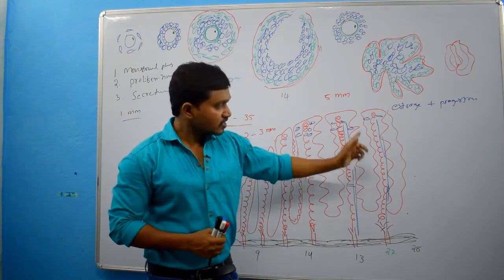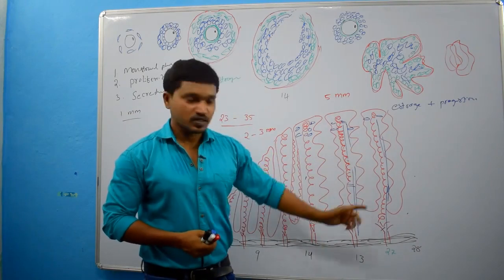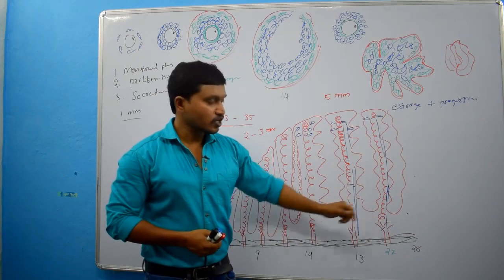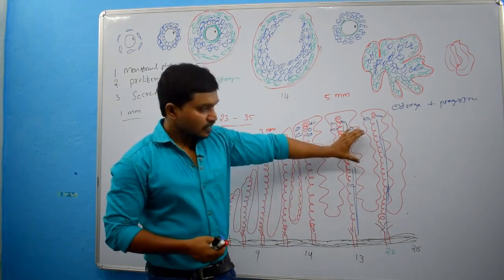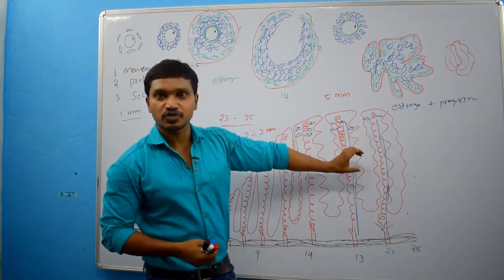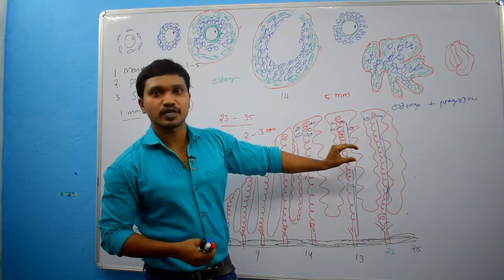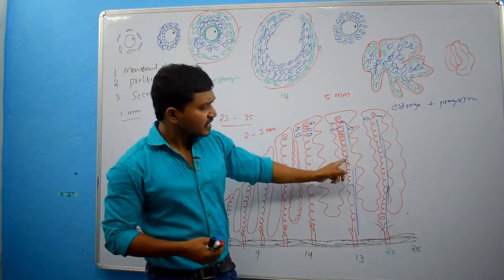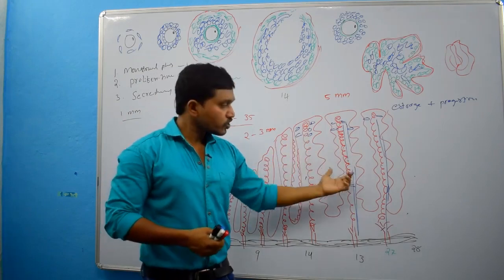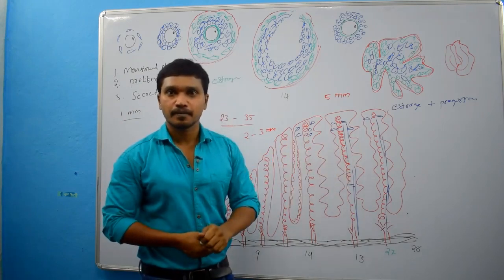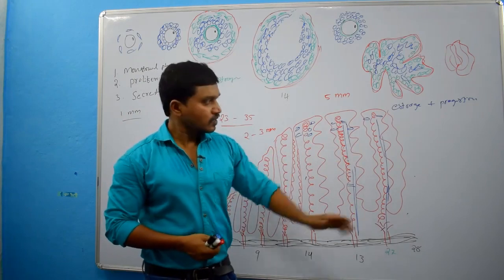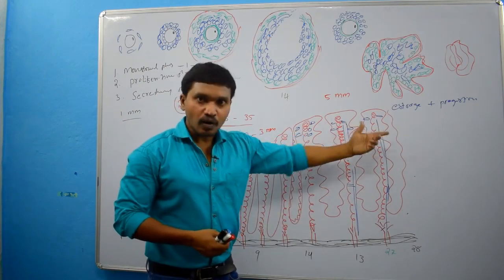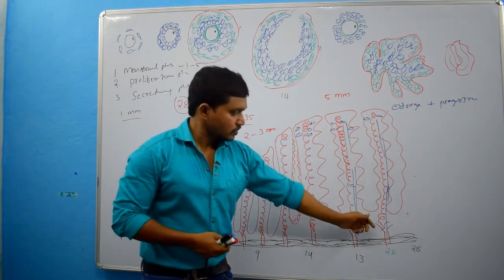Because of the stoppage of secretions from the endometrial glands, the thickness of the endometrium will be reduced. That means shrinking of the endometrium, along with decreased fluid within the connective tissue. Then what other changes will occur?